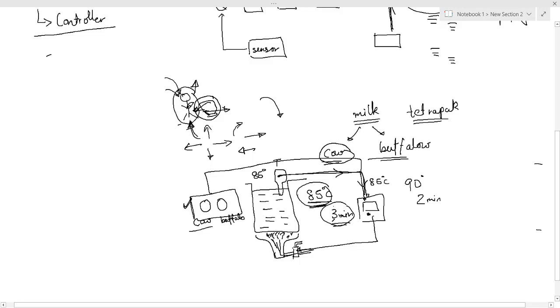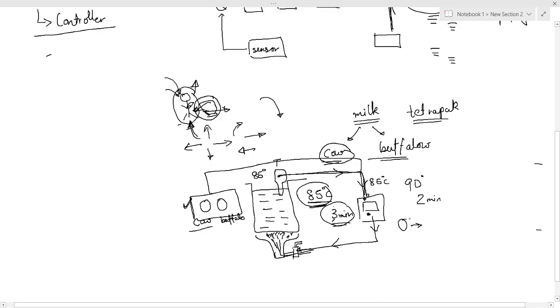What will the controller do? The controller will start a timer inside it, right? The timer will maintain that, and at the same time it will also send a signal to the heating coil to maintain this temperature, not increase the temperature any further, just maintain this temperature right now. So it will reduce the amount of gas going. It will not stop the gas, it will just reduce it by a small amount so that the constant temperature is maintained.